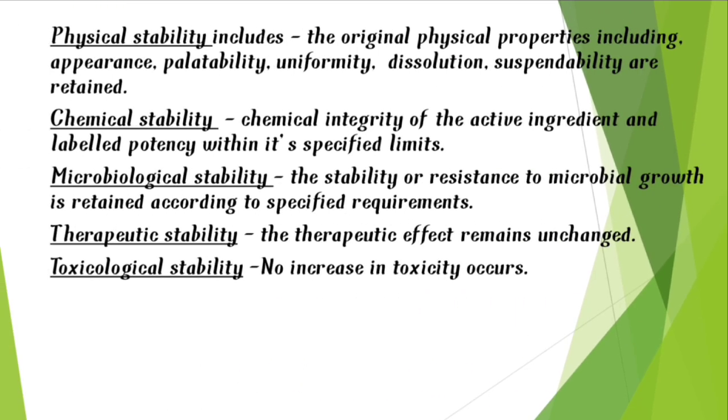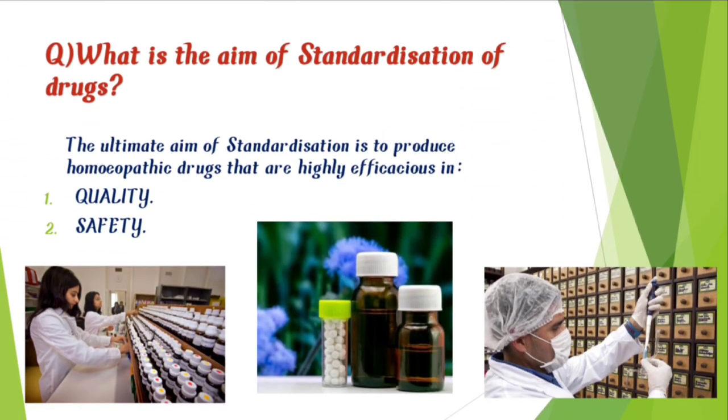In physical stability, we consider the original physical properties including appearance, palatability, uniformity, dissolution and suspendability. In chemical stability, the chemical integrity of the active ingredient and labeled potency within its specified limits is considered. Next, microbiological stability: the resistance to microbial growth is retained according to specified requirements. Next, therapeutic stability: the therapeutic effect remains unchanged. Finally, toxicological stability, which means no increase in toxicity occurs. Until now, we discussed stability and standard.